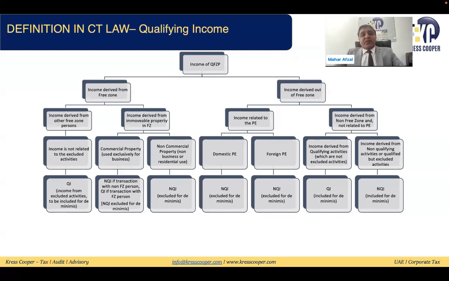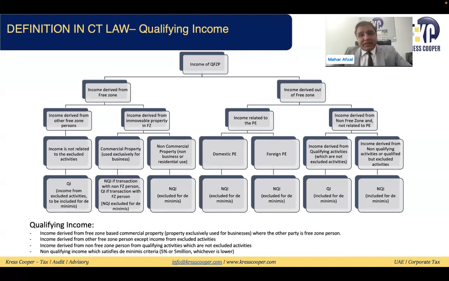So very straightforward, the crux is what is my qualifying income? These are the four qualifying incomes. Other than this, every income is a non-qualifying income. So what are these four? First, income derived from the free zone person, where the commercial property is exclusively used for business purposes, where the other party is a free zone party. Means commercial property within the free zone, the qualifying free zone person is making a transaction with the other free zone party, and that is a commercial immovable property. That income will be considered qualifying income.